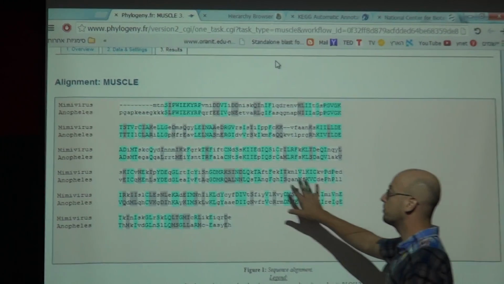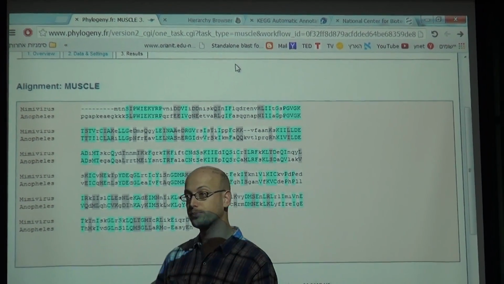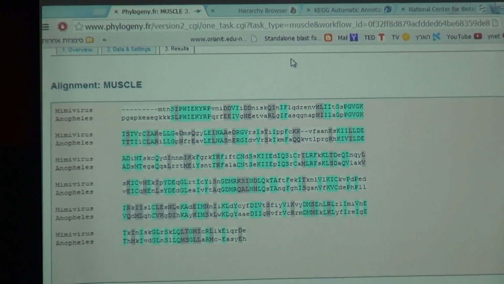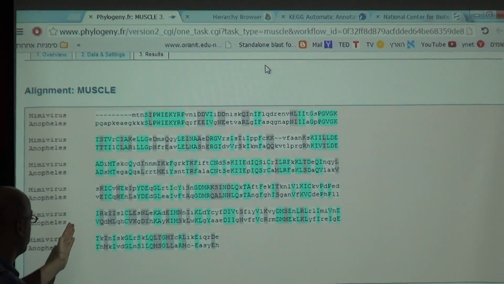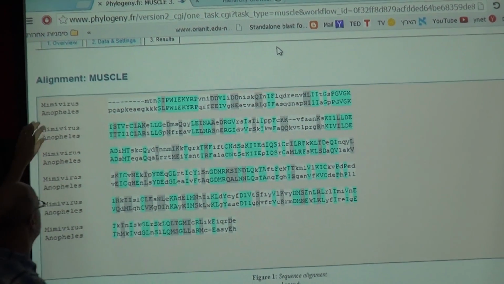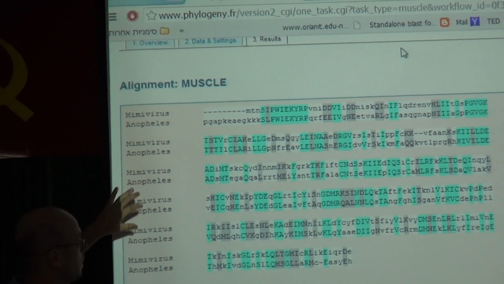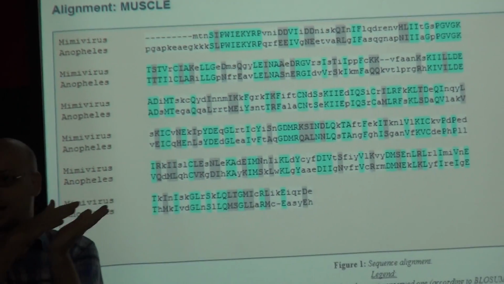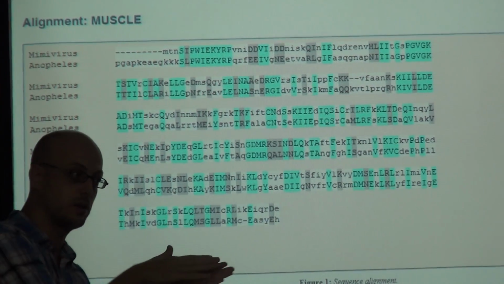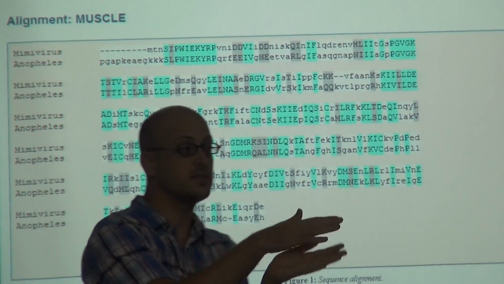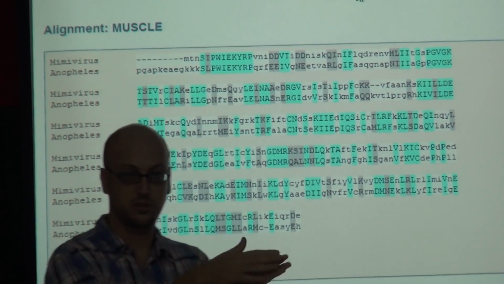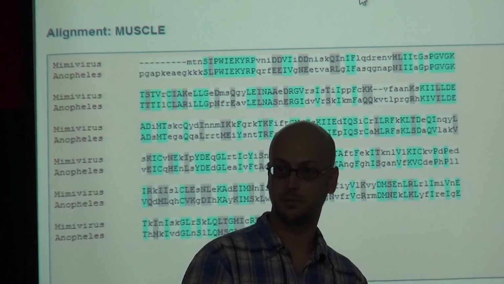And now we have those two sequences in alignment. That means that all of the different amino acids of the two organisms are as much as possible in alignment. So this is the best match percentage that MUSCLE could find.